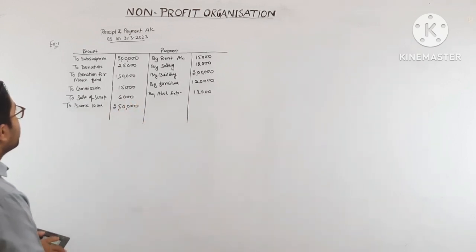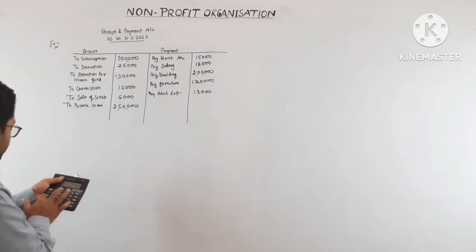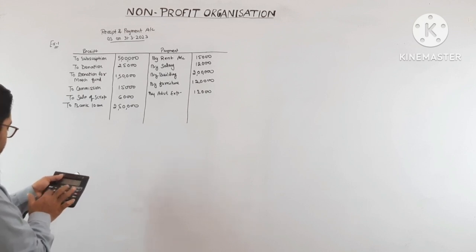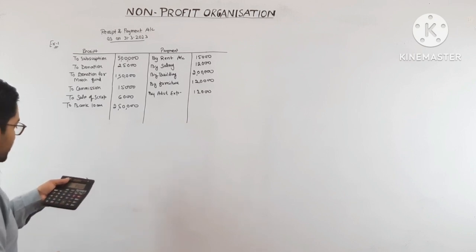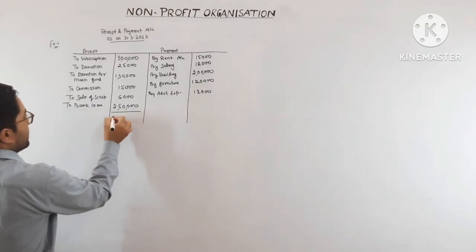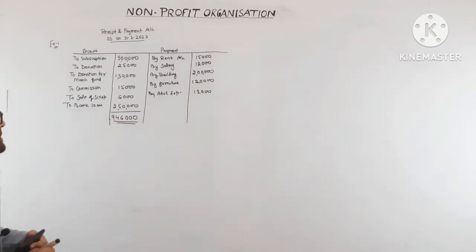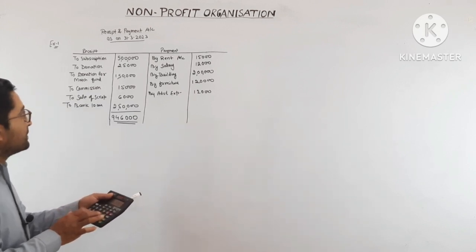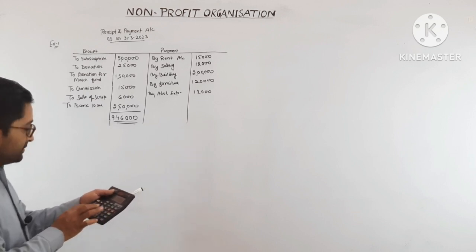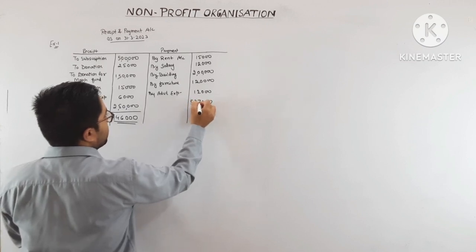So 5 lakh plus 25,000, 1,50,000, 15,000, 6,000, and 2,50,000 gives 946,000. Then minus 15,000, 12,000, 2 lakh, and 1,20,000 and 12,000, the balance is 587,000.